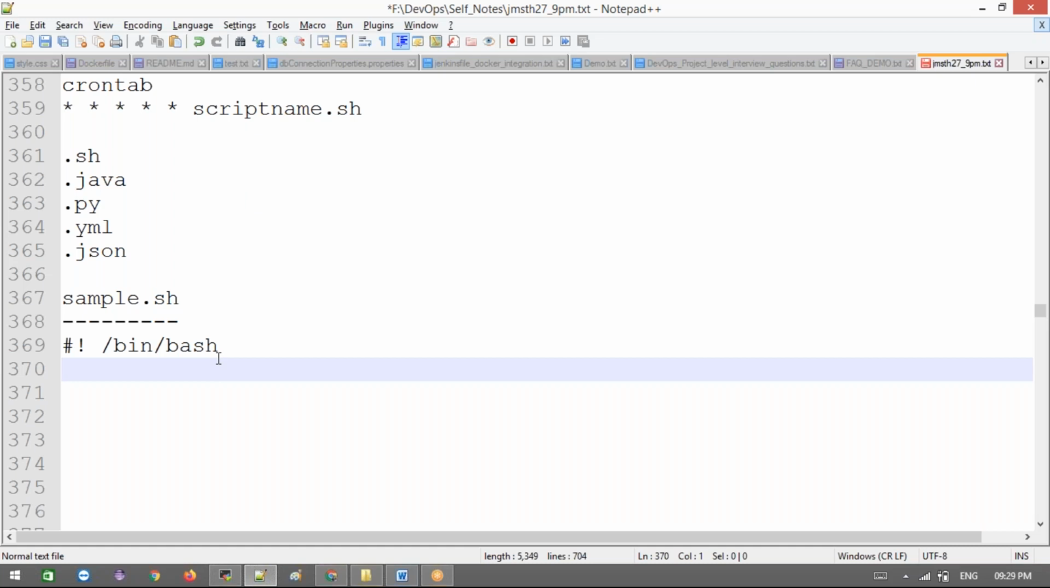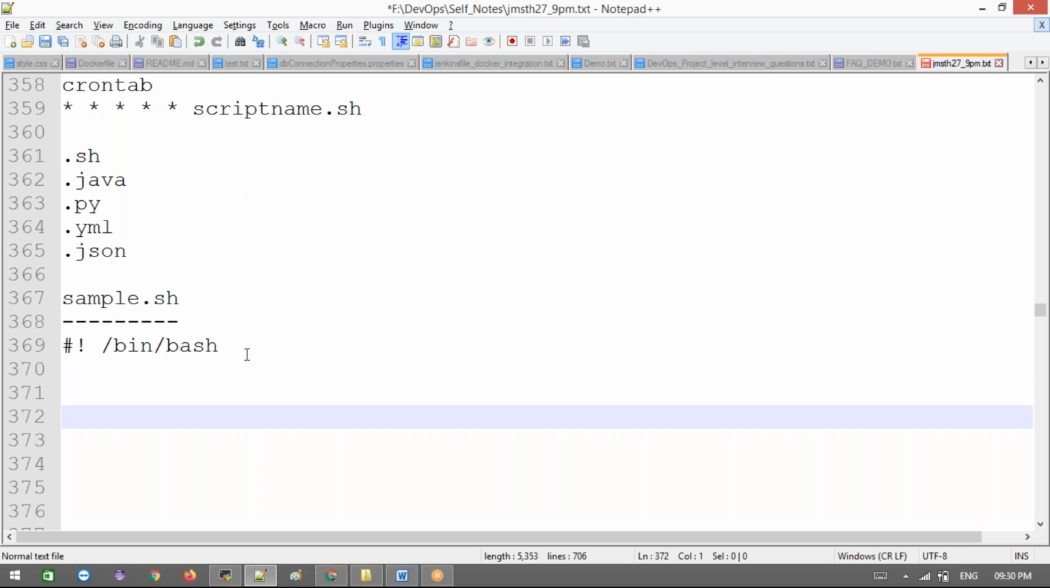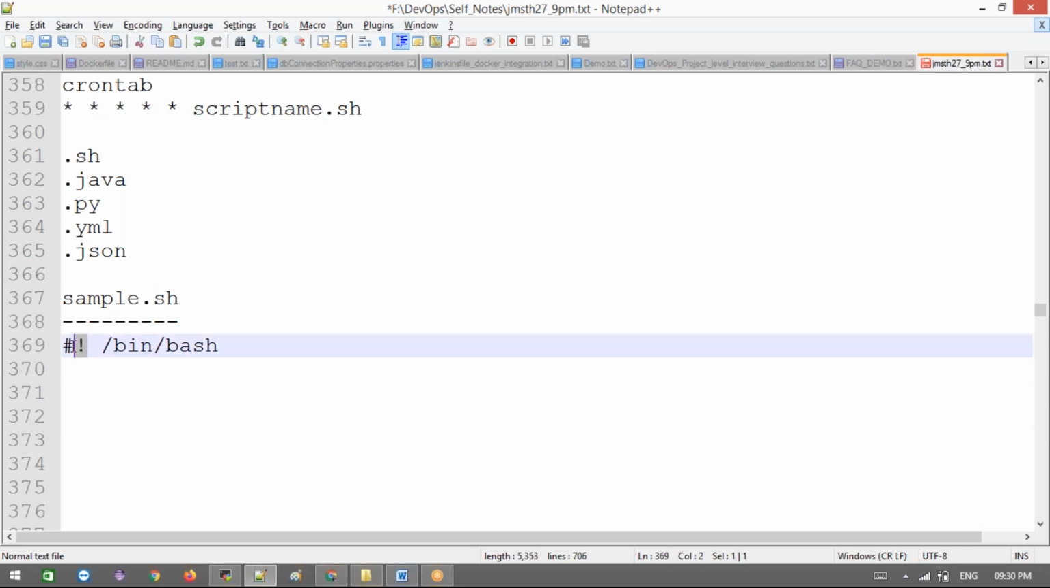Don't confuse anything. Bash and shell are like your brother and you: your brother is the senior and you are the junior. Same like that, bash is the previous version and shell is the latest. Think like that. This is a shebang. Shebang is the terminology we use in Linux. We call this a shebang.